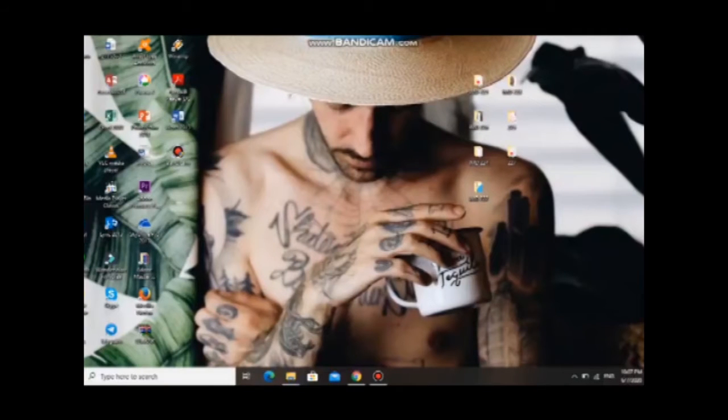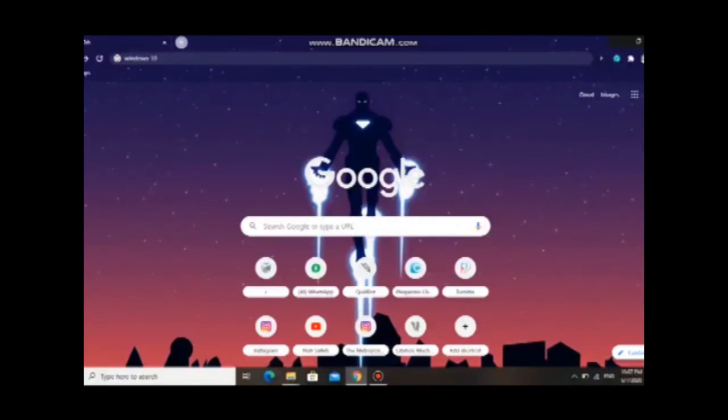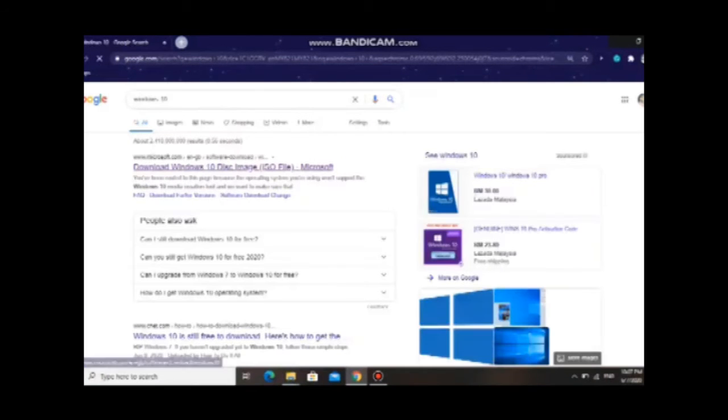Okay, today I will show you step by step how to install Windows 10, and I will install it on my USB flash drive. First, you must open your Google or any search engine, and then you must type Windows 10 and enter. Then you must click at the top of the page, which is download Windows 10 disk image ISO file. Then you must click.